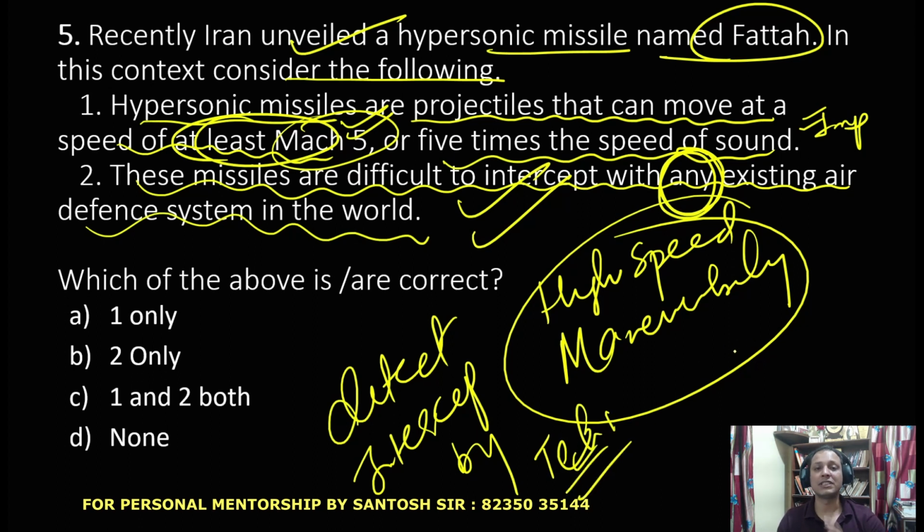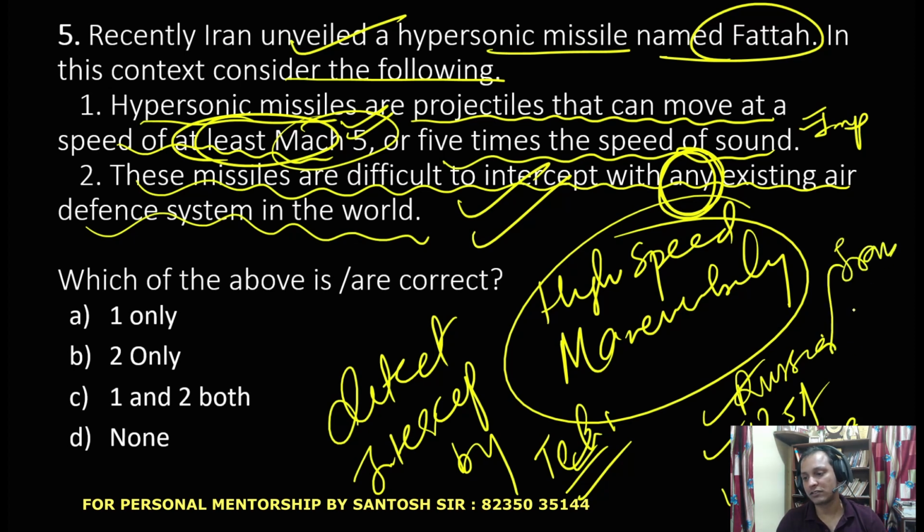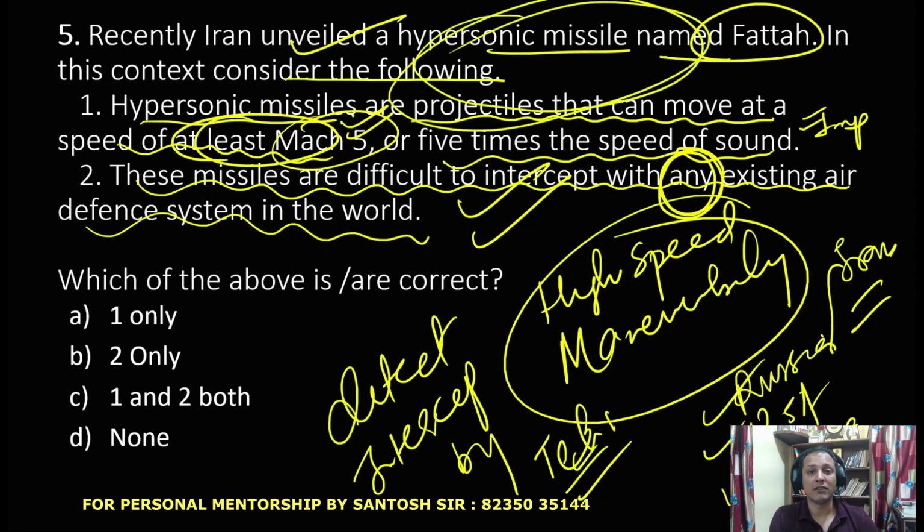Guys, here you should know which countries have already developed hypersonic missiles. The examples are Russia, then USA, then China, and now we have Iran also. This is very, very important. Definitely you should read this topic in detail. Hypersonic missiles is going to be a very important topic for the next year's prelims.